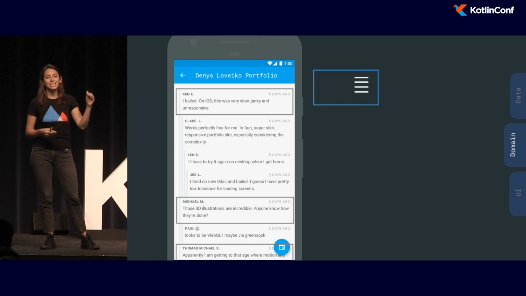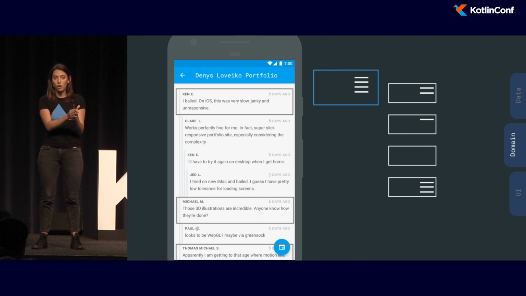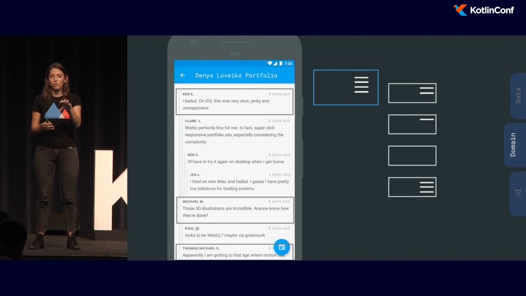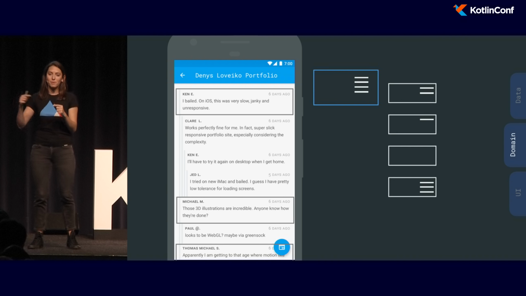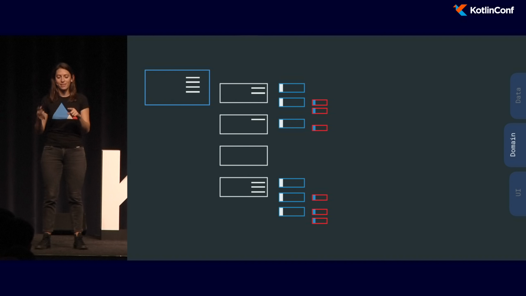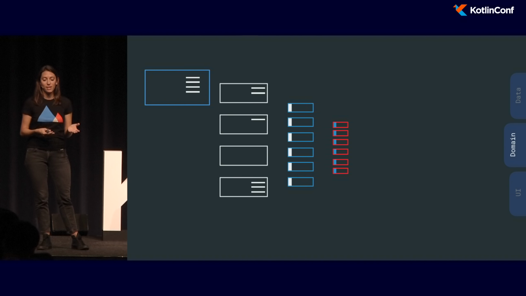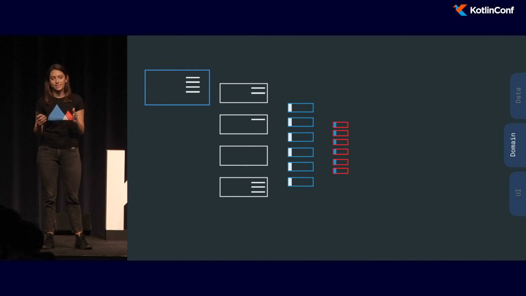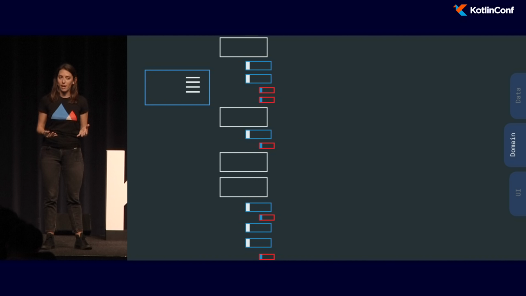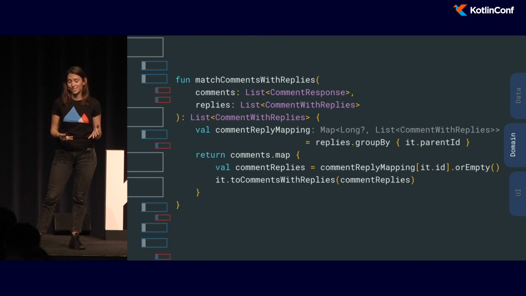For a story, we would get the IDs of the first layer of comments. So then we would need to request the IDs of those comments, where we would get the actual comment, but also the IDs of the replies. And then we would get those IDs, and then get the replies to the replies, and then again the replies to the replies to the replies, and so on. So what we were ending up with was a list of lists that afterwards needed to be matched. Whew, that's a lot of operations we had to do there with collections.